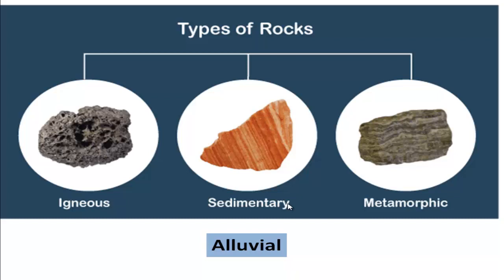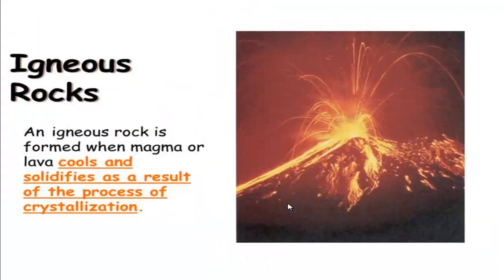For example, at first, igneous rock. Igneous rock originates from magma or lava.